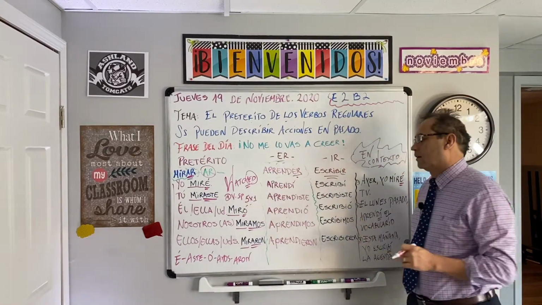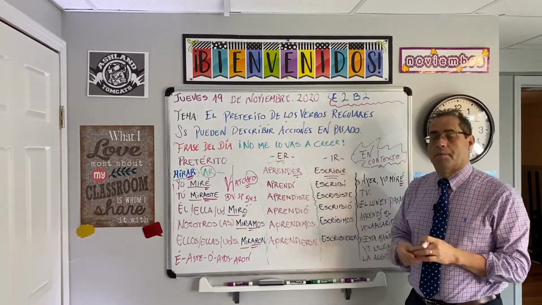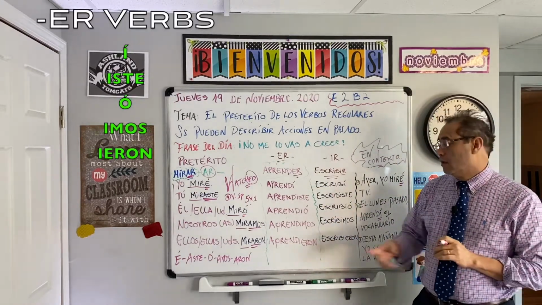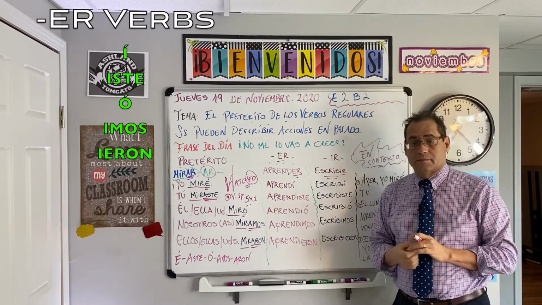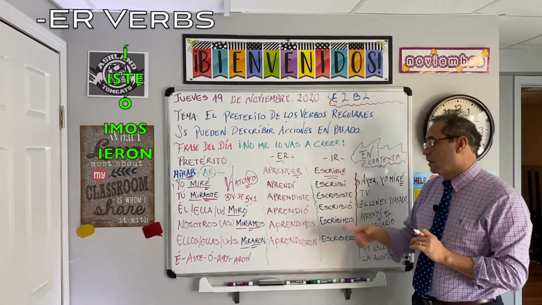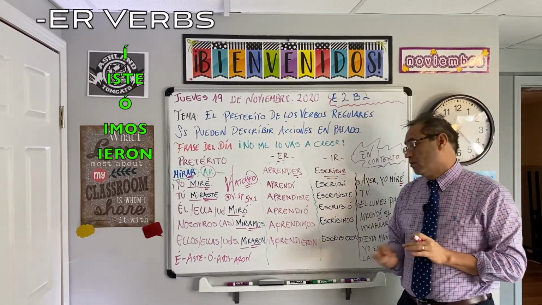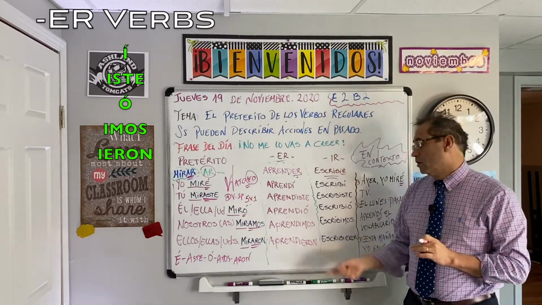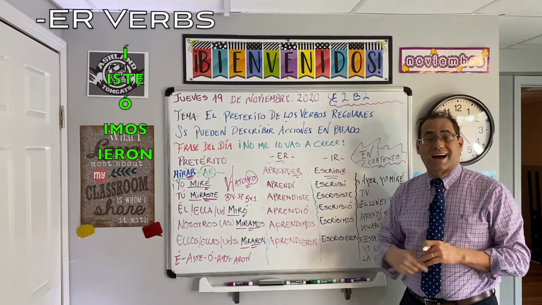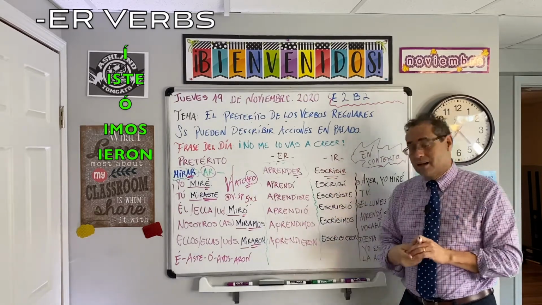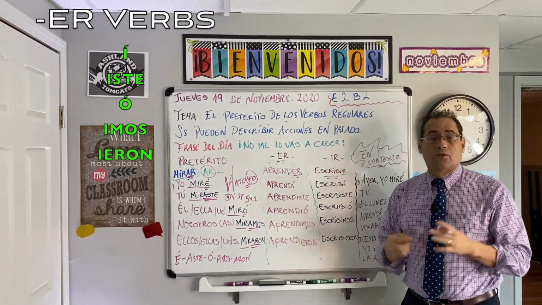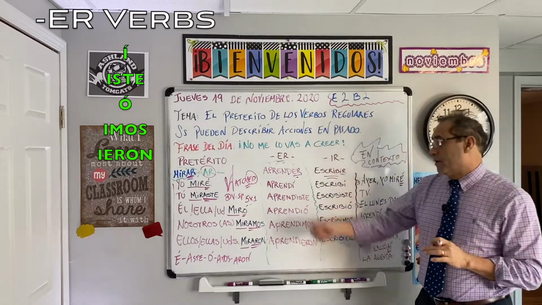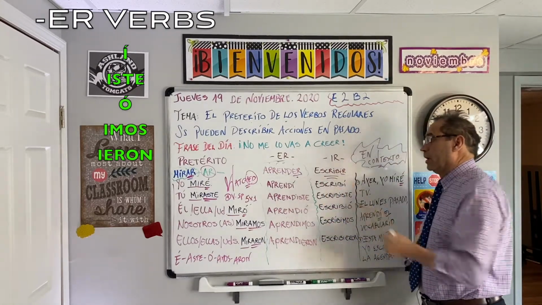Aprender, same thing. Yo aprendí el vocabulario de clase. Tú aprendiste los verbos en pasado. Él aprendió cómo decir hola en español. Nosotros aprendimos a nadar en el mar. Ellos aprendieron a montar bicicleta. So, aprender is to learn in past tense.